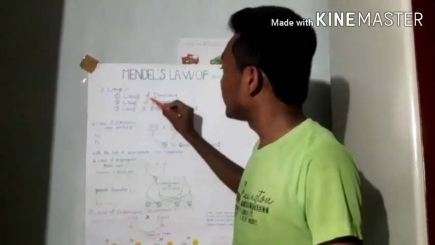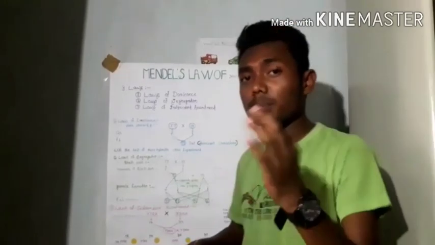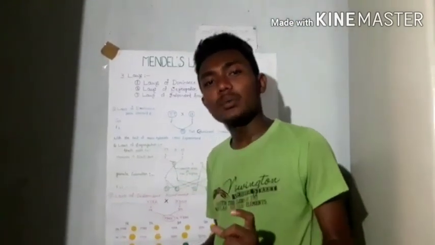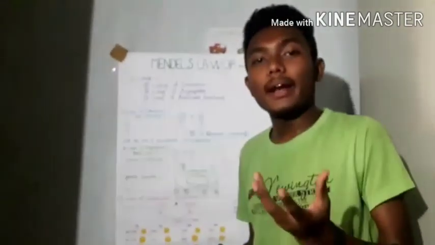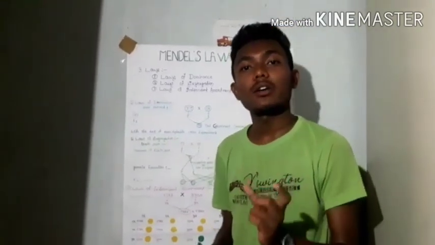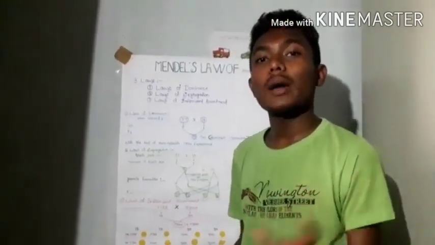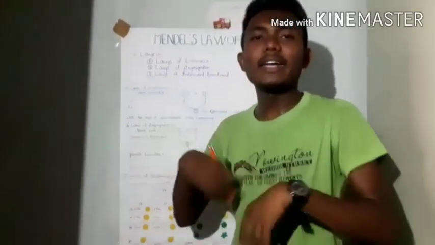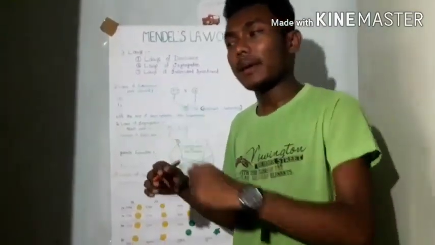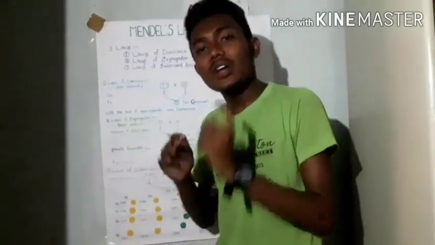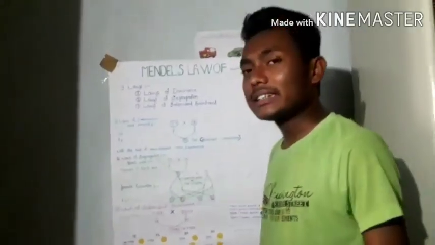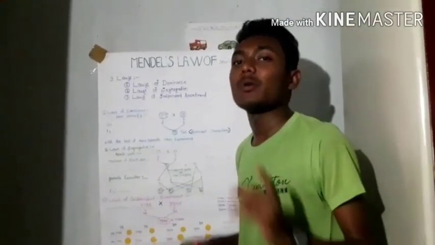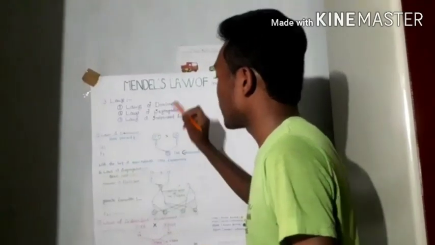And likewise, the law of segregation can be explained with the help of the monohybrid cross experiment. As we know, what is a monohybrid cross experiment? It is a cross between two pure parents differing in a single pair of contrasting characters. That pair is known as the monohybrid pair, and when this pair takes part in any type of cross experiment, then this experiment is known as the monohybrid cross experiment. Now let's see how the monohybrid cross experiment works in the second law, the law of segregation.